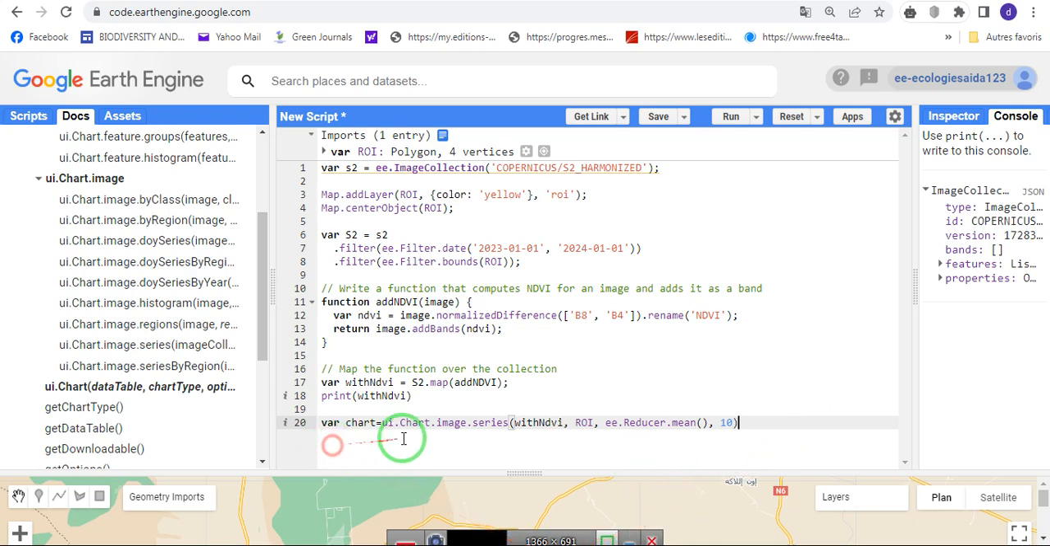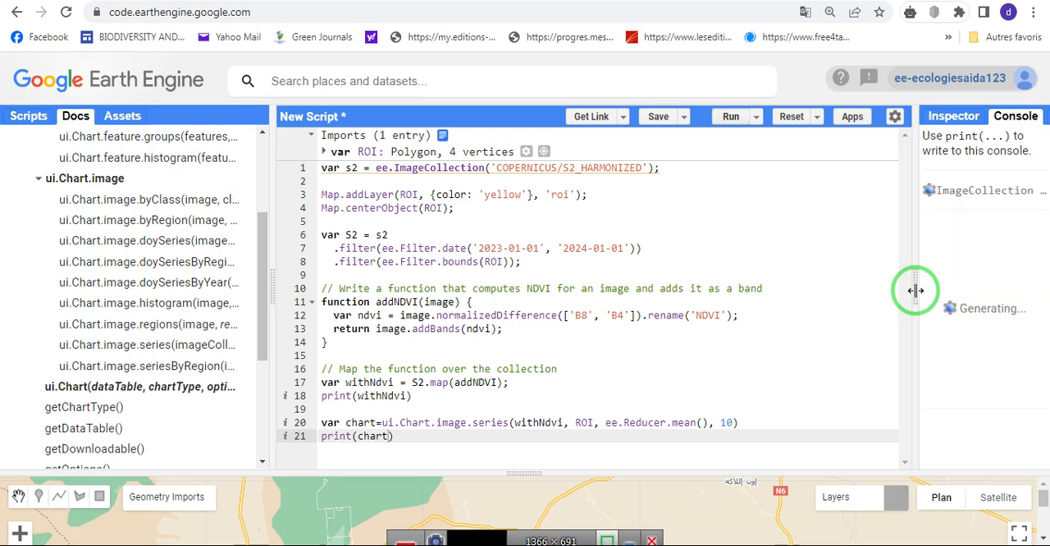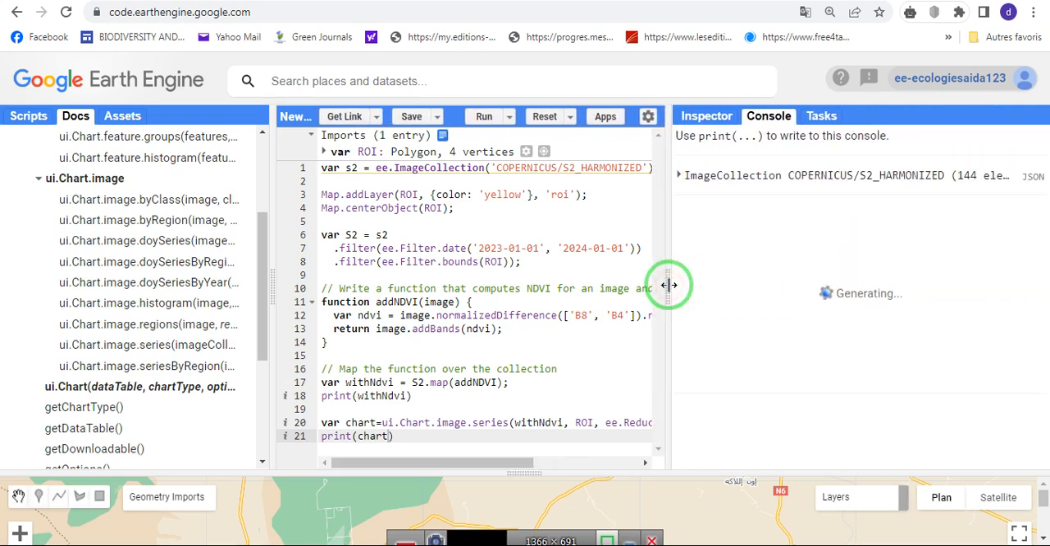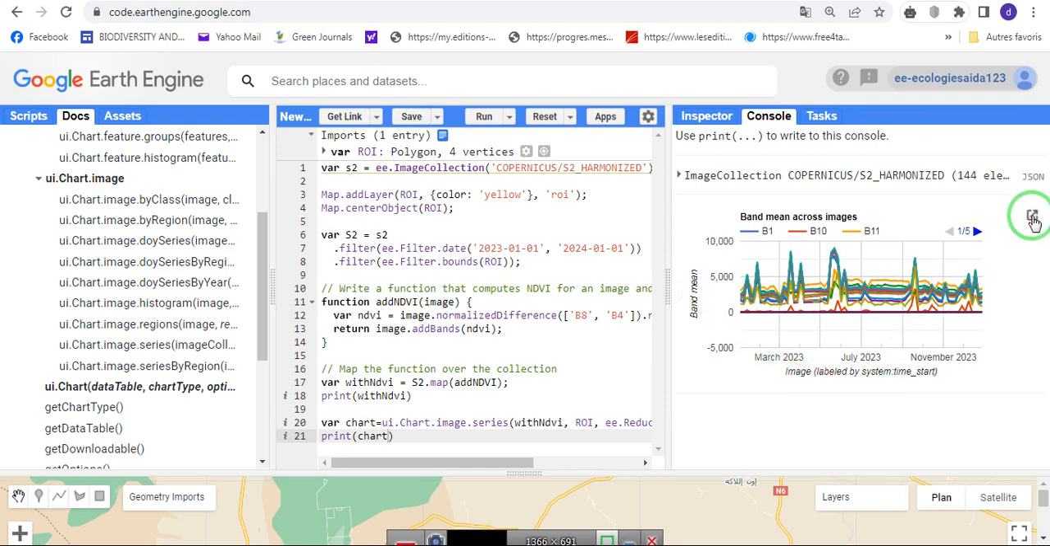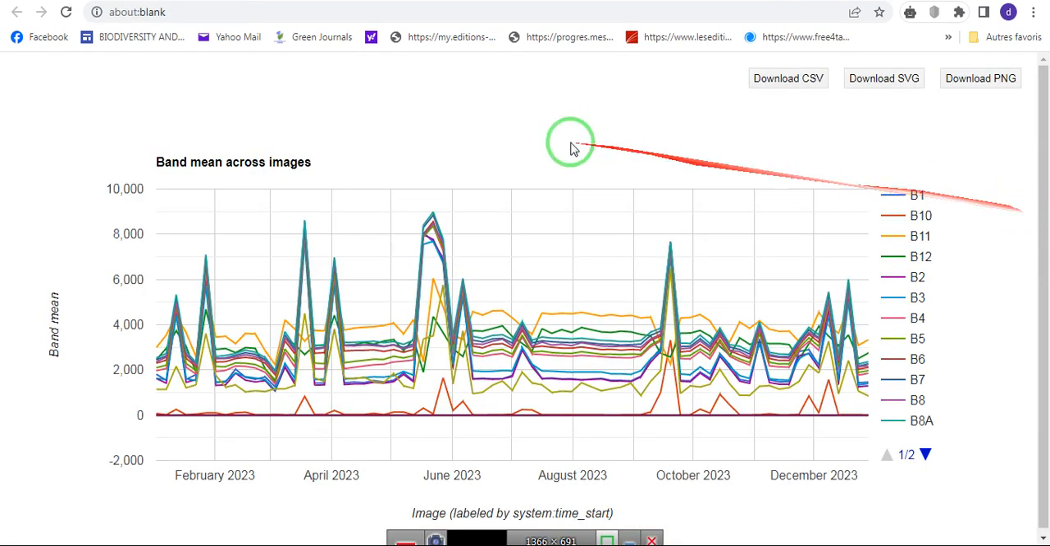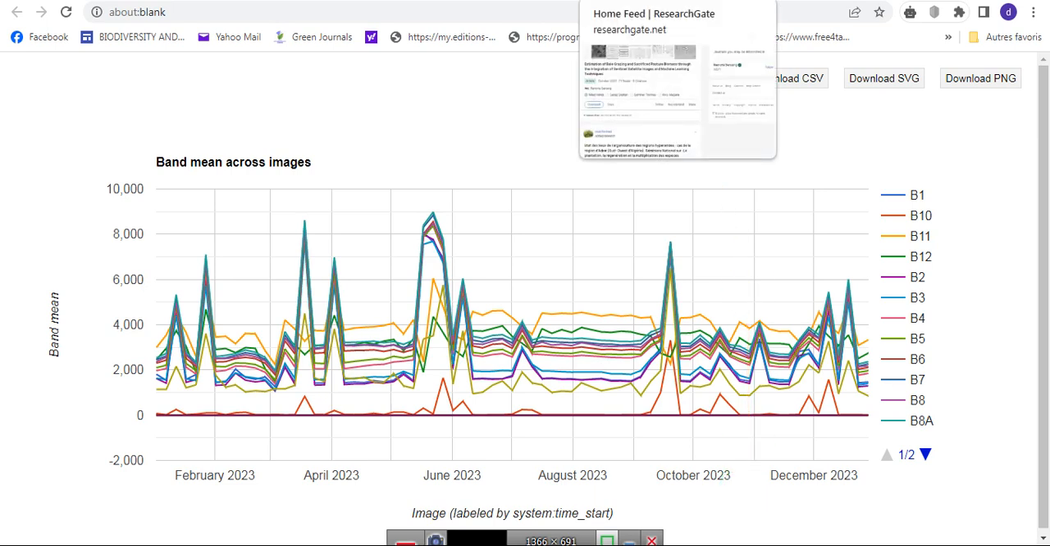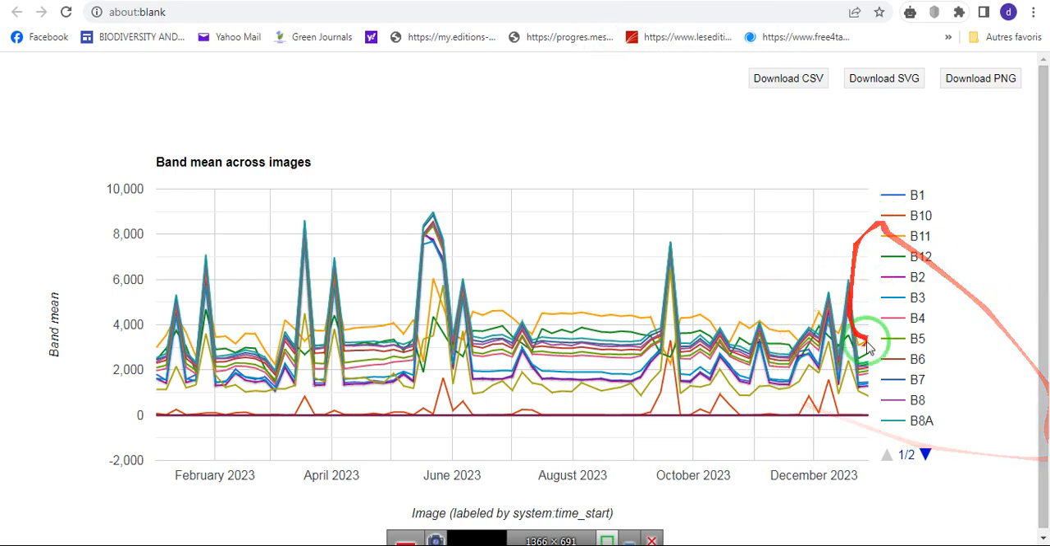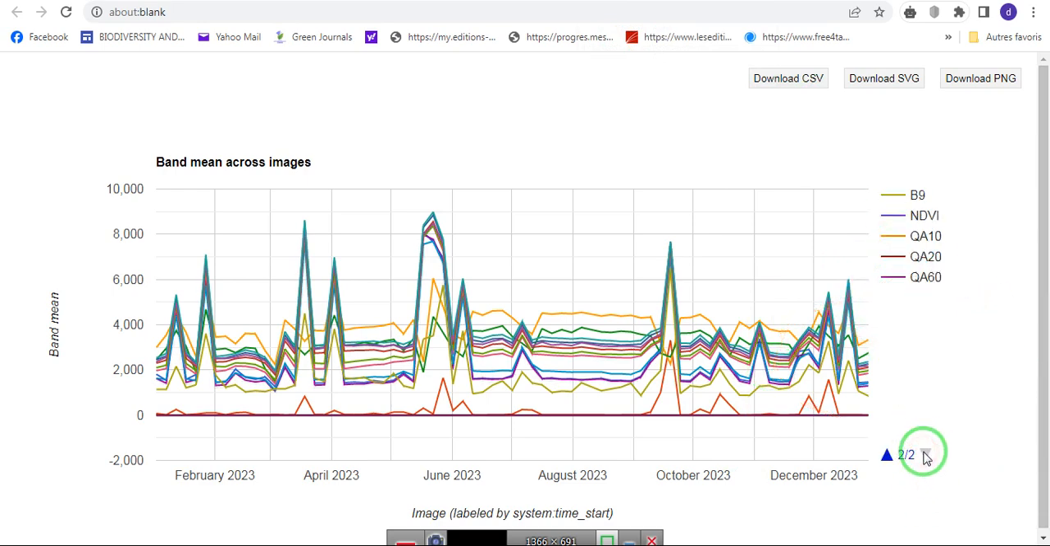Let's print this variable to see the result. You can use this button to pop it out, and you can see many lines changing over this region over time. We don't want so many lines in our chart.